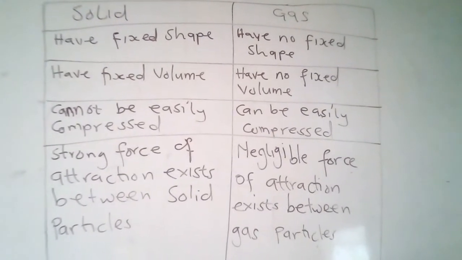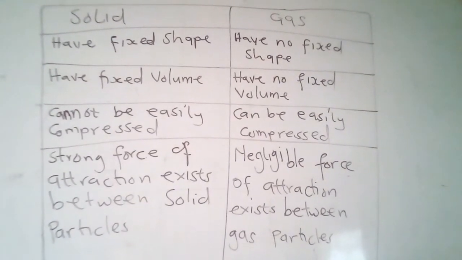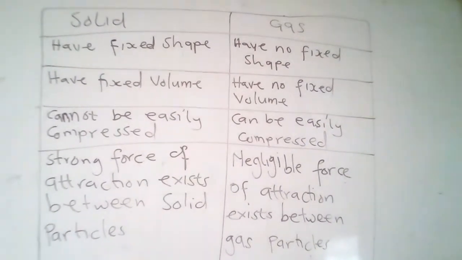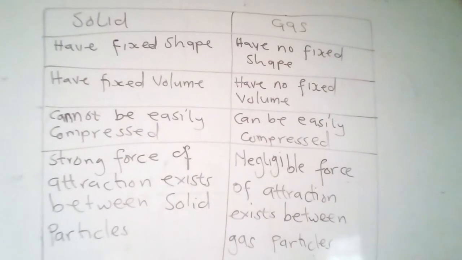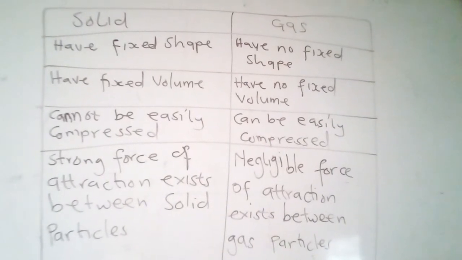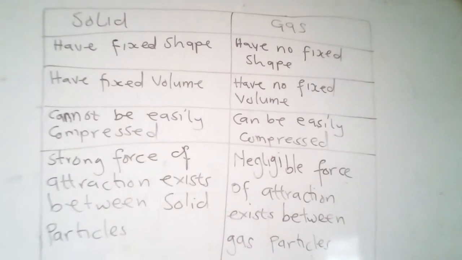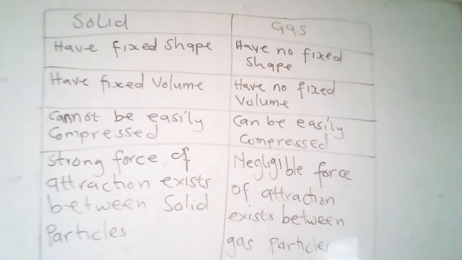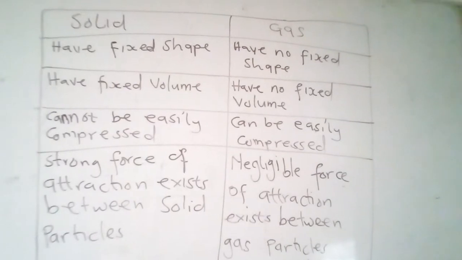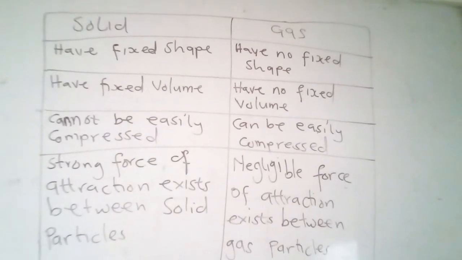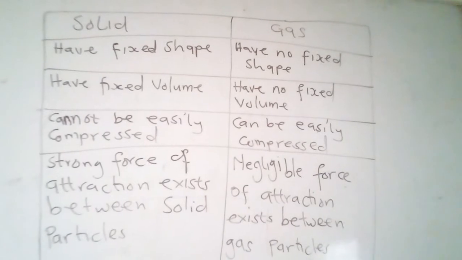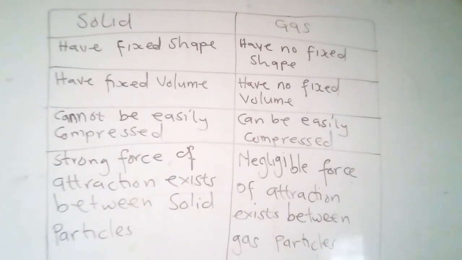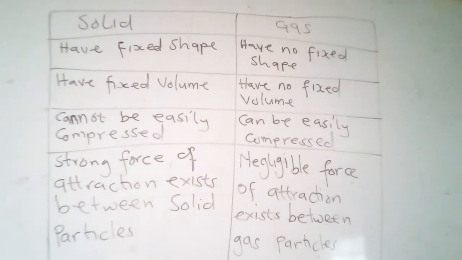So these are the differences between solid and gas. So let's go to the similarities between solids and gases. If you look at the diagram when we were stating the characteristics, you see that they are all made up of particles. Number 2, they have volume. Yes, they all have volume. So these are the two similarities between them.